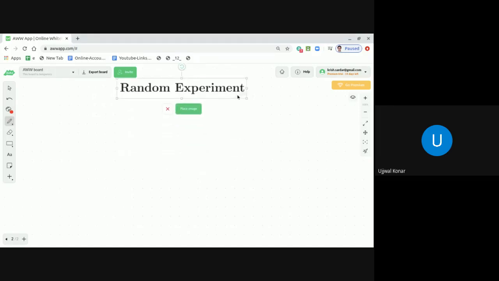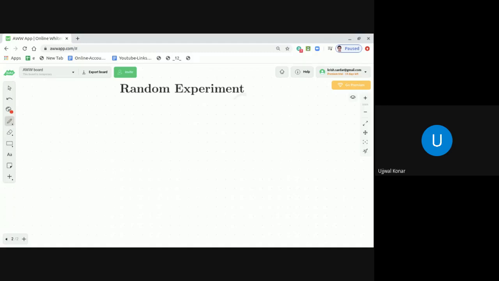So then why is the word random there? For example, if you are in your chemistry laboratory performing a titration, the result you are going to get is to some extent certain, but you want to make sure that you are getting it. So that kind of experiment is not random.